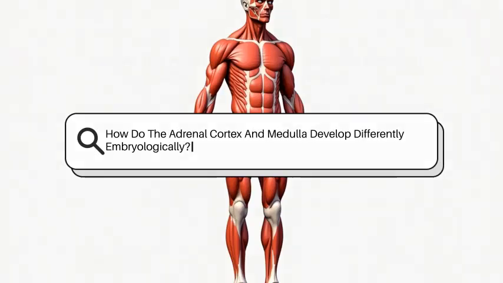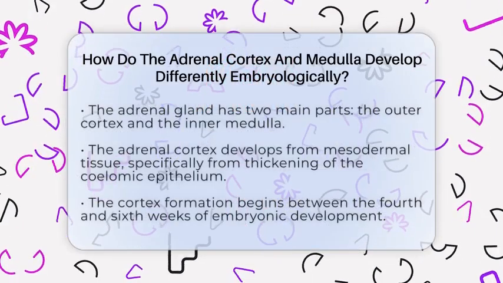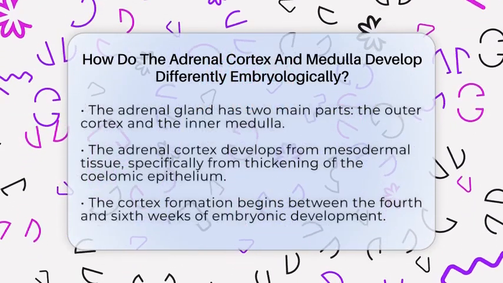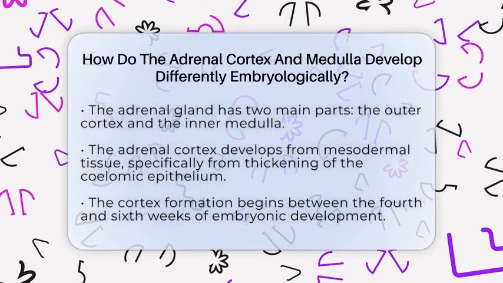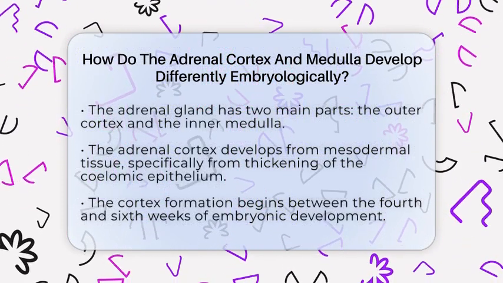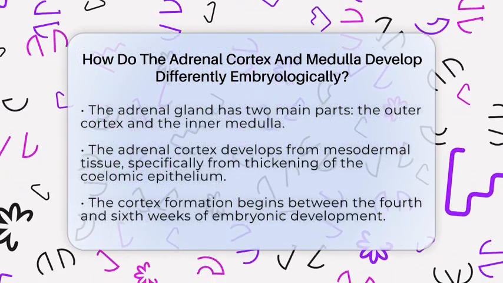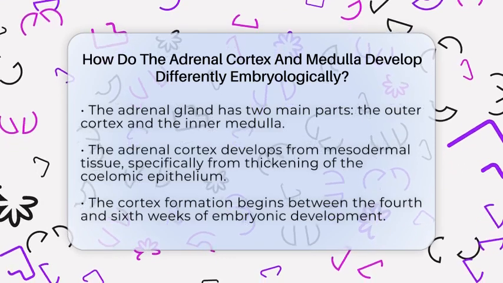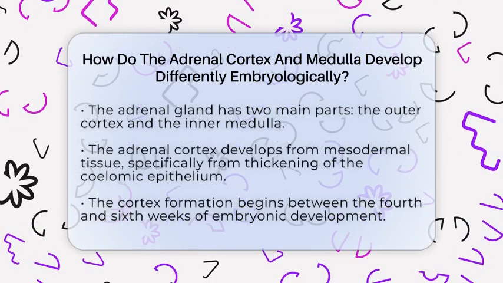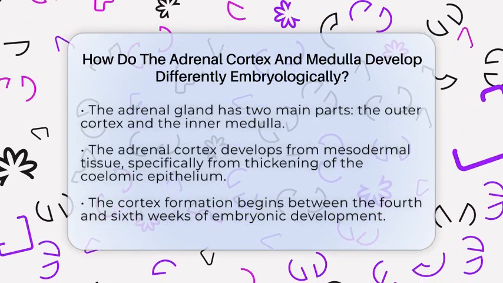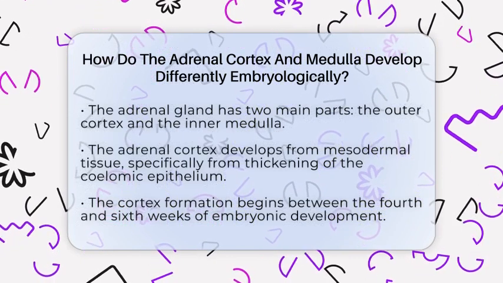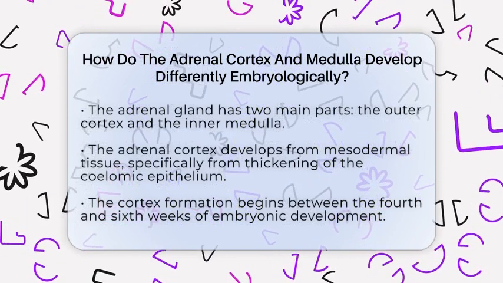How do the adrenal cortex and medulla develop differently embryologically? Imagine two parts of the same gland that come from completely different places in the early stages of life. That's what makes the adrenal gland so fascinating. It has an outer layer called the cortex and an inner core called the medulla. But how do these two parts form during development?